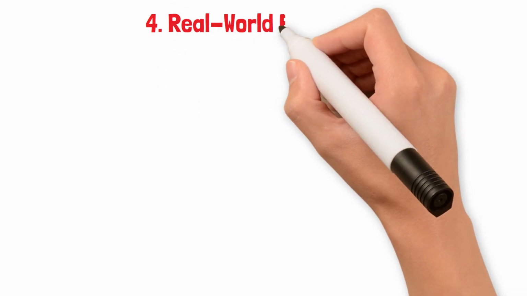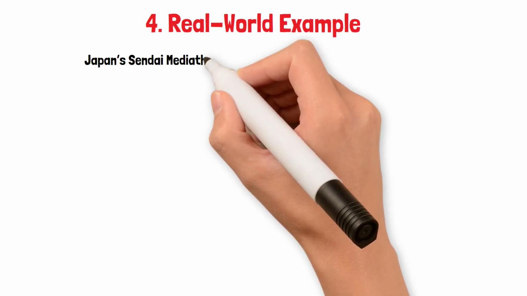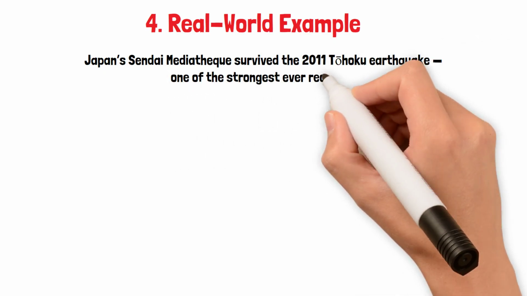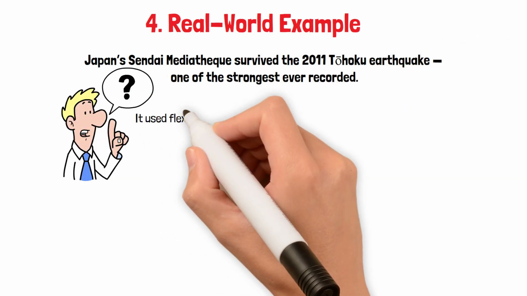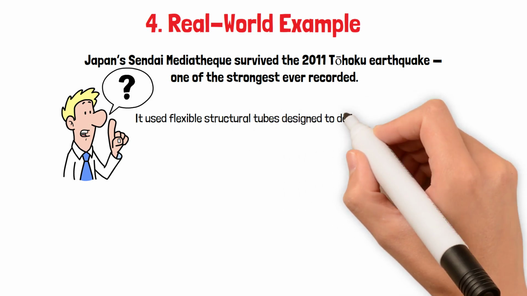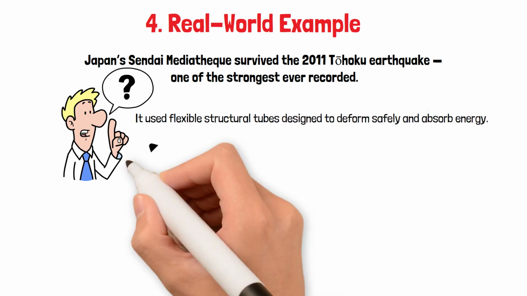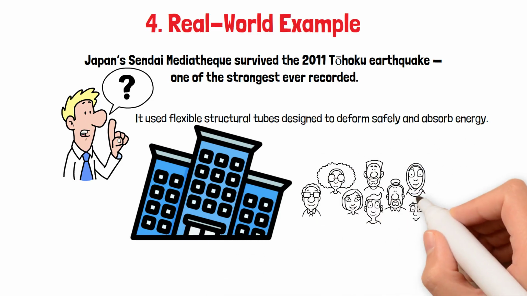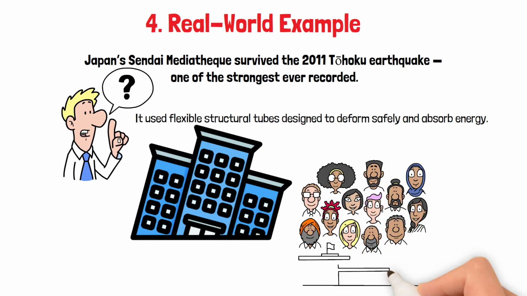4. Real-world example. Japan's Sendai Mediathek survived the 2011 Tohoku earthquake, one of the strongest ever recorded. Why? It used flexible structural tubes designed to deform safely and absorb energy. The lesson: earthquake-resistant design isn't about making a building unbreakable. It's about making it smart enough to survive.